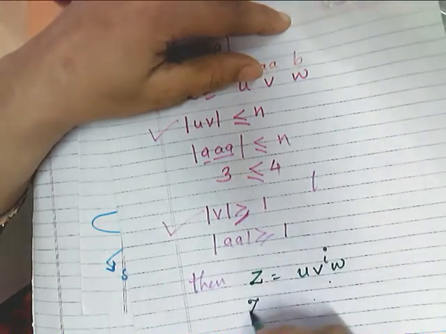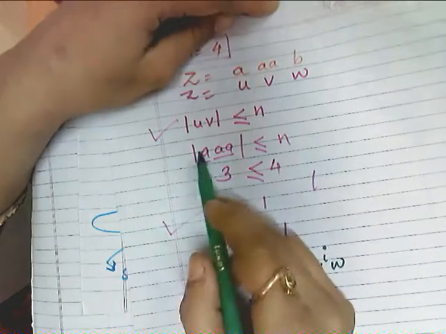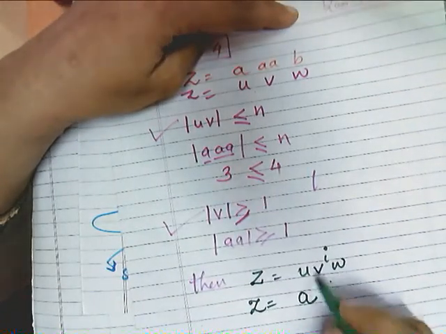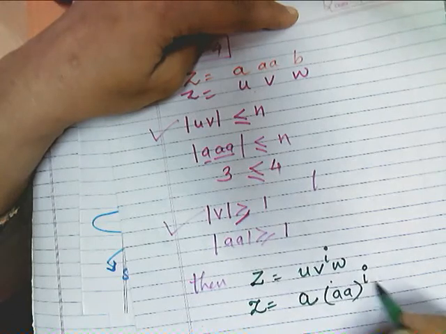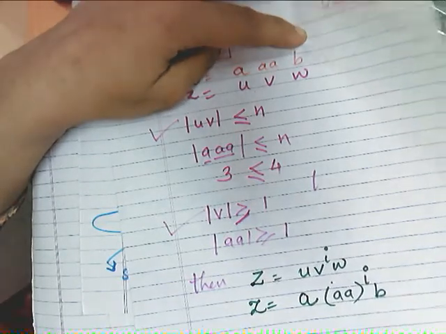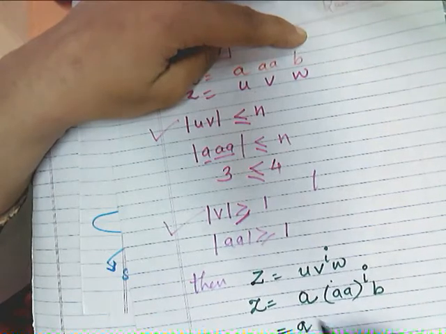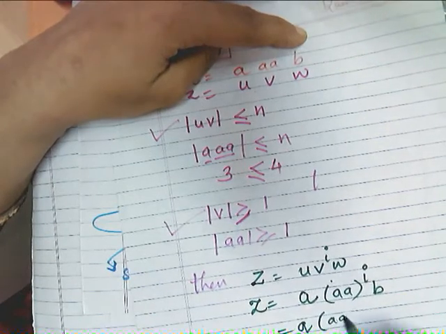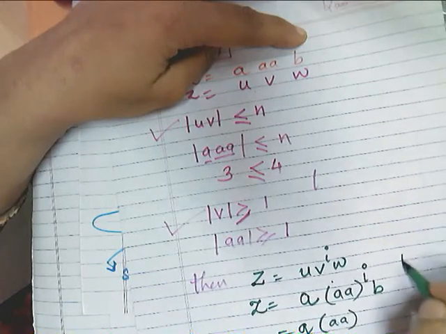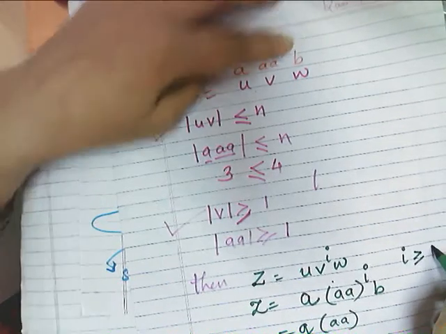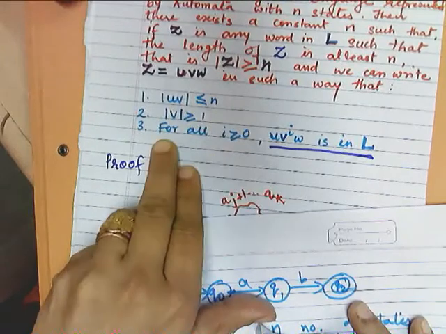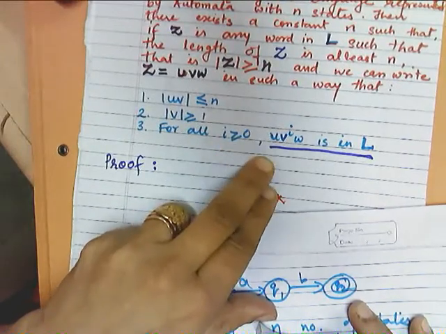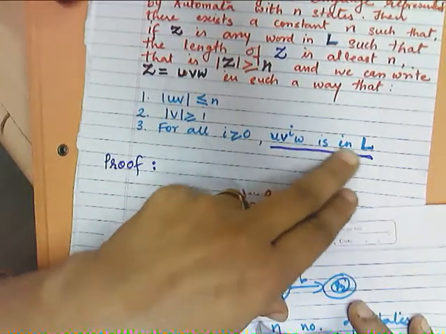So my u is A, my v is AA raised to the power i, my w is B. Now, for all i greater than or equal to 0, u v raised to i w is in L. See the definition.